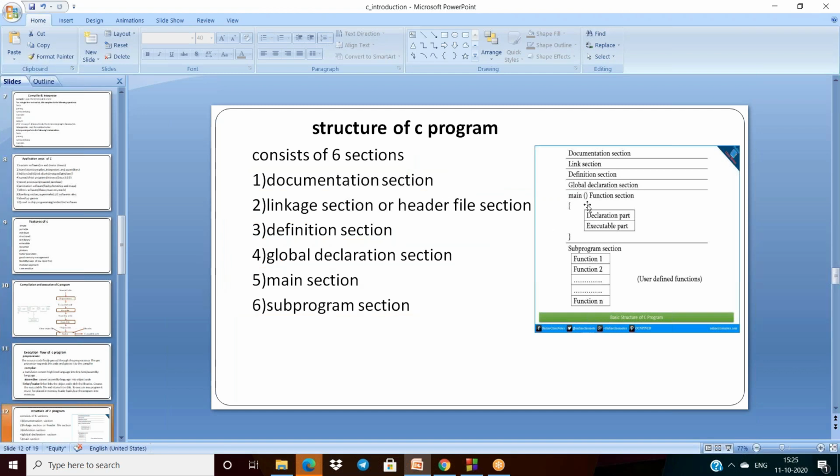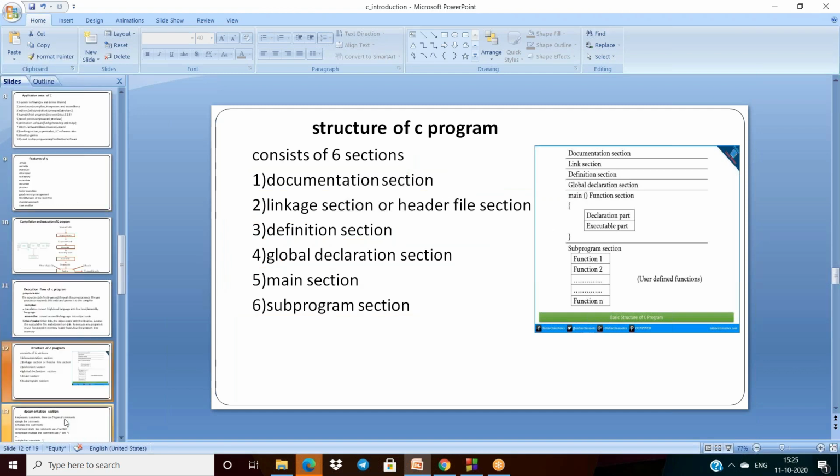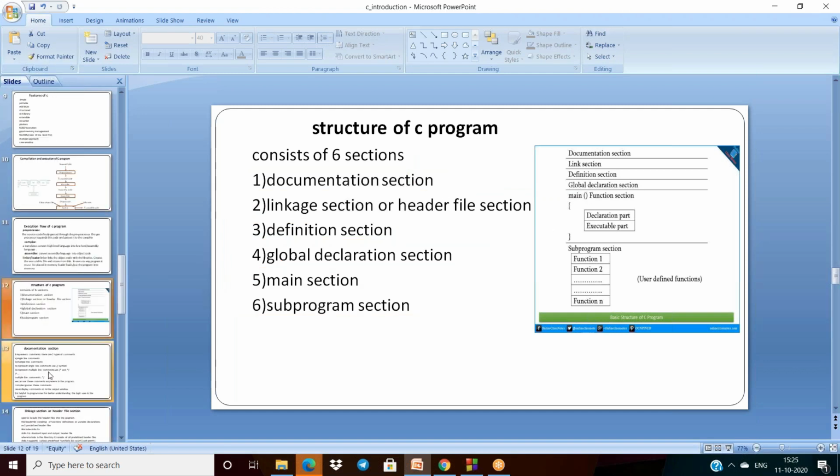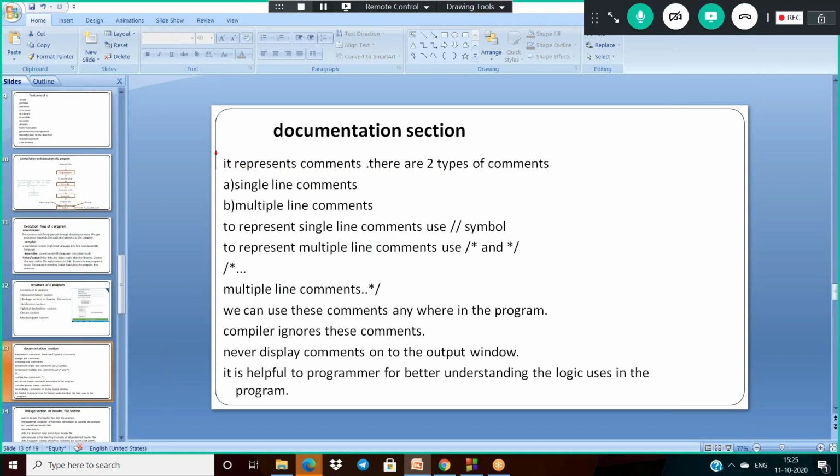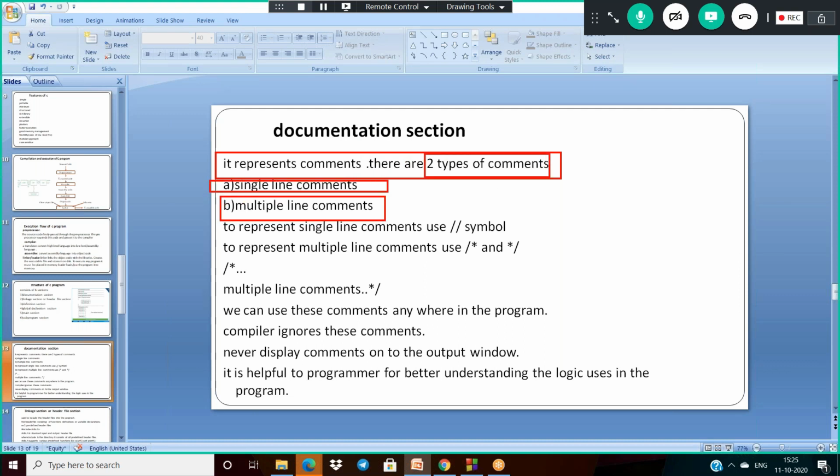What does it actually consist of? The documentation section represents comments. So how many types of comments are there? There are two types of comments. One is single line comments and another one is multiple line comments. If you represent a comment in a single line, use a single line comment.